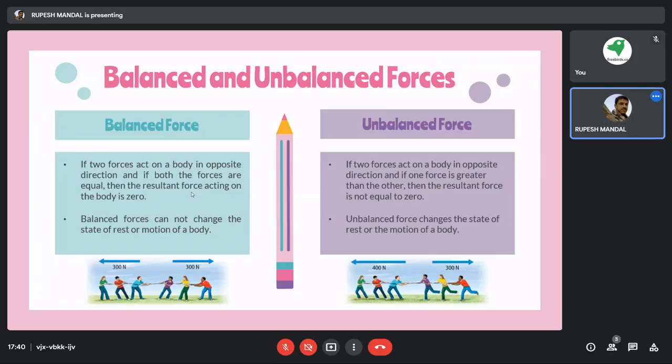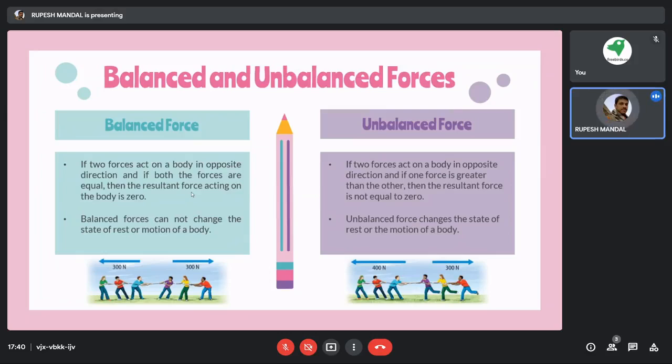Now when you cross that limit, then the glass of water will change its position. That condition is called an unbalanced force, and based on a lot of other parameters, we can try to understand the effect of force and the various laws of motion, and how a particular object gets motion.